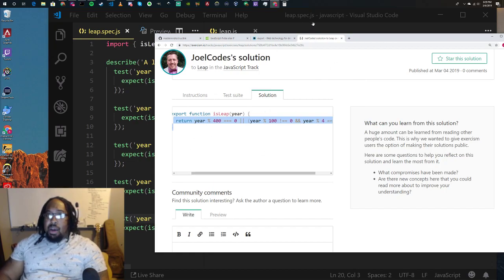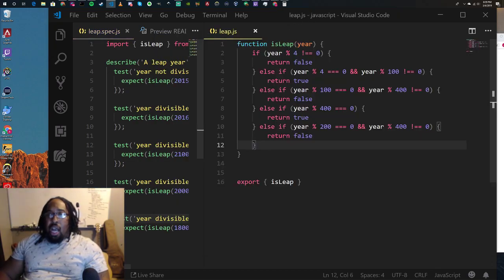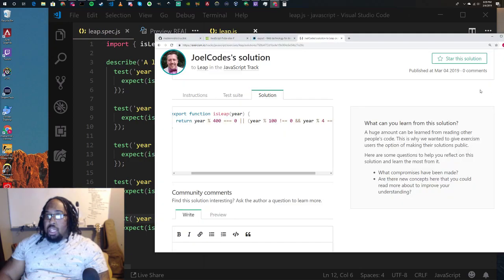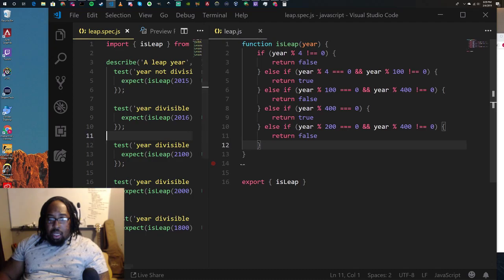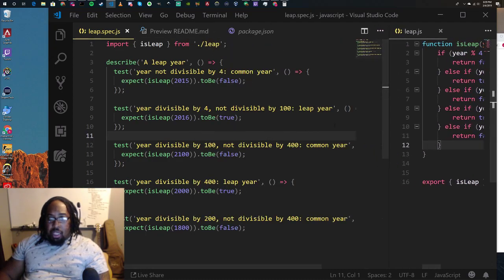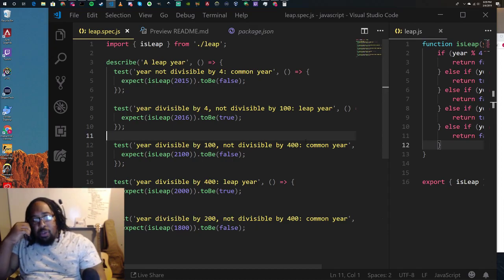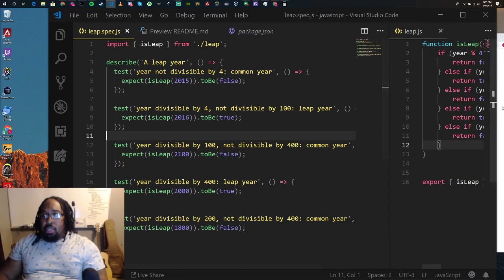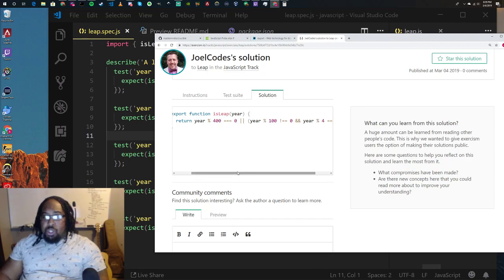But it breaks down the logic here, and lets us know that the only logic we really need to know is if it's divisible by 400, then it's a leap year. So it's got to be divisible by 400 to be a leap year. That's the one thing that we needed for sure.